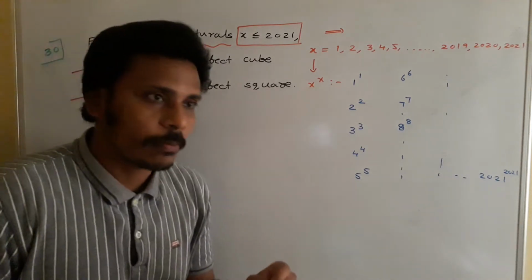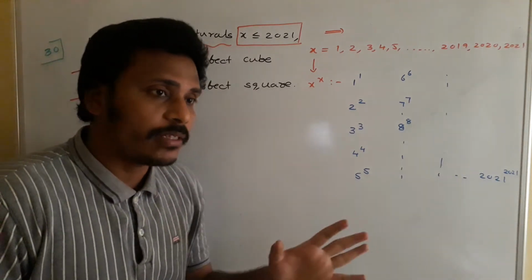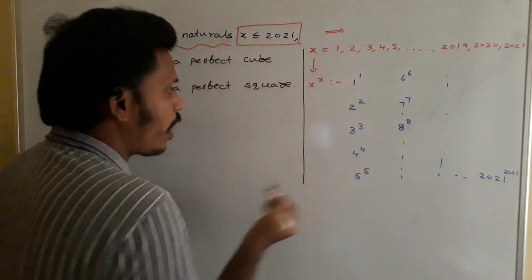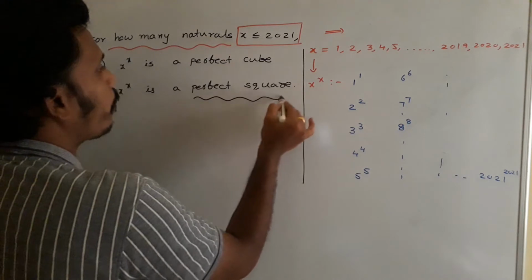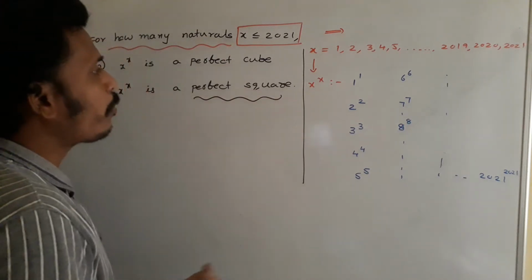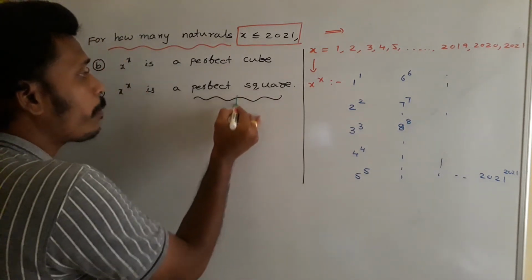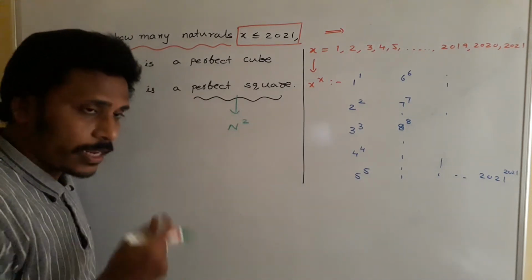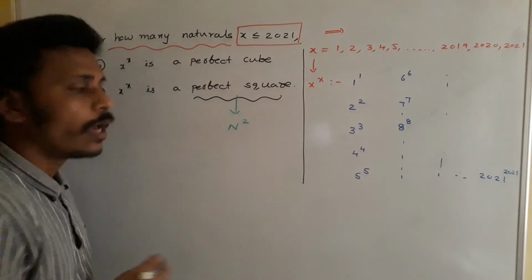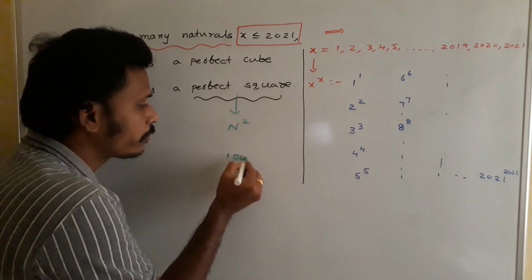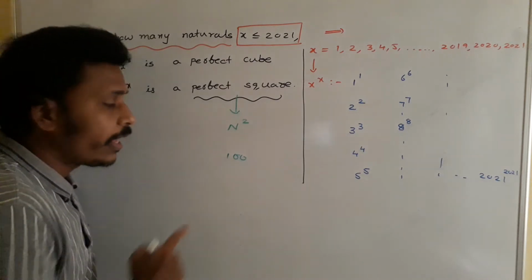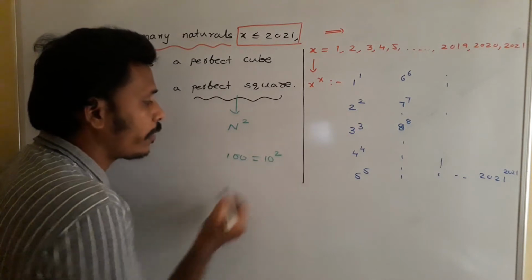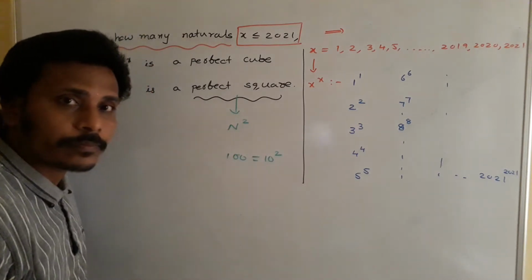See, just observe this. Now I am going to explain to you about the perfect square. Perfect square means a number which is of the form n square. What do you say about 100? Is it a perfect square? It is not looking like n square, but there is a chance to rewrite it as 10 square. So this is a perfect square.